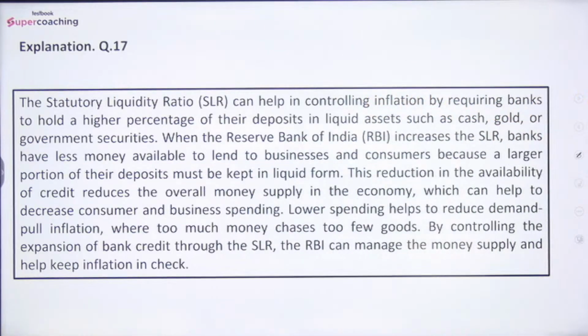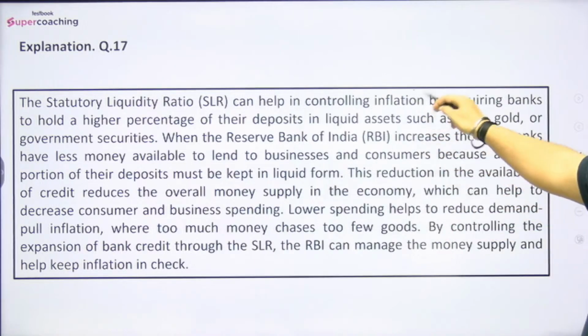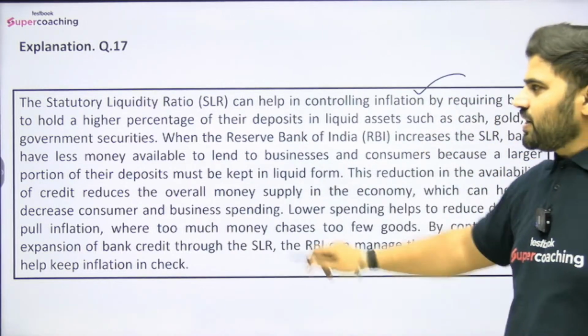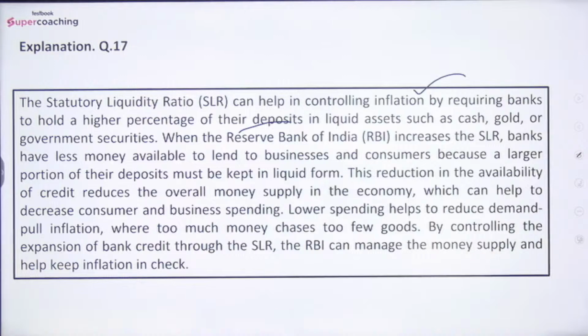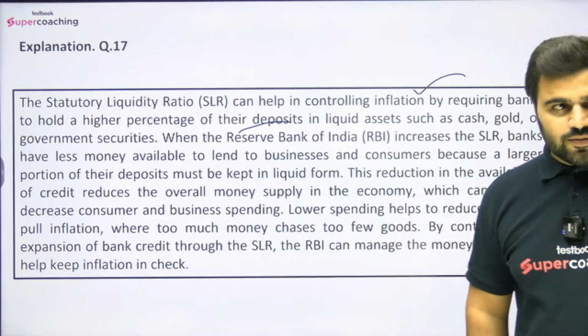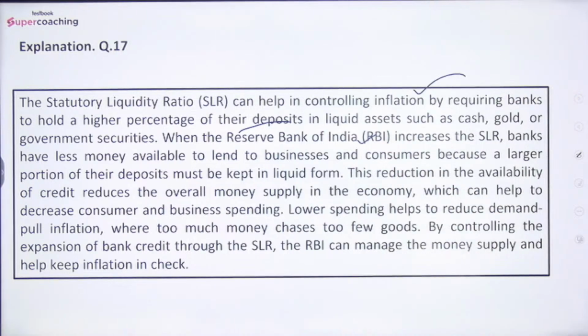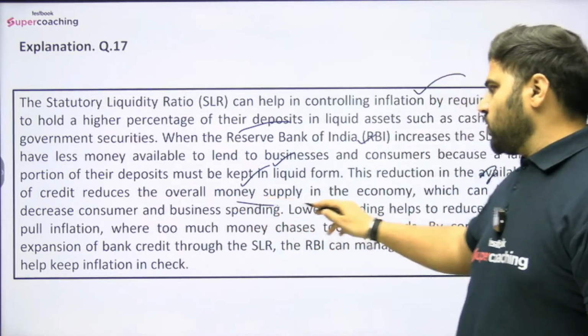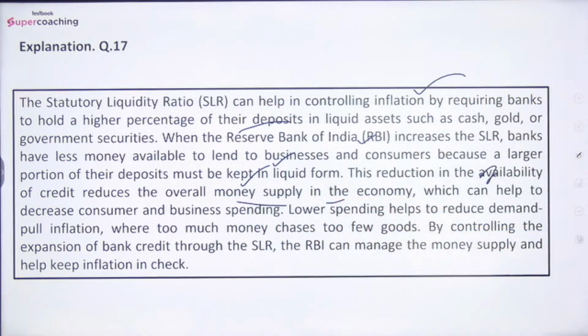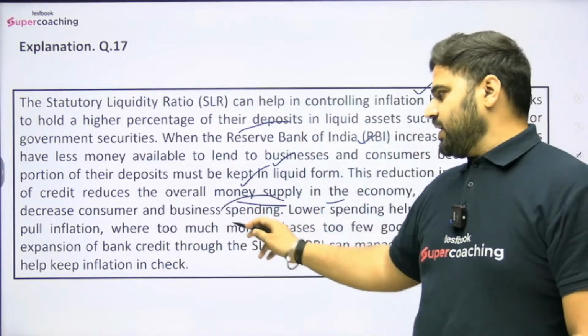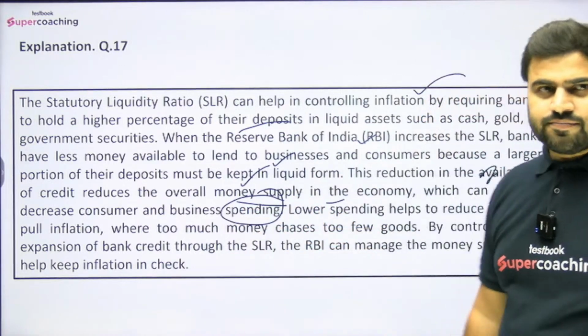You can read the explanation also here, that is SLR can help in controlling inflation by requiring banks to hold a higher percentage of their deposits in liquid assets such as cash, gold, or government securities, right? Then further, when the RBI increases the SLR, banks have less money available to lend to businesses and consumers because a larger portion of their deposits must be kept in liquid form. This reduction in the availability of credit reduces the overall money supply in the economy, which can help to decrease consumer and business spending. Got it?